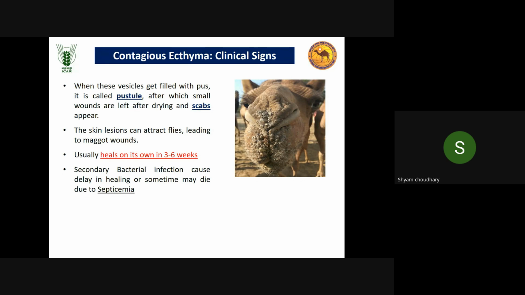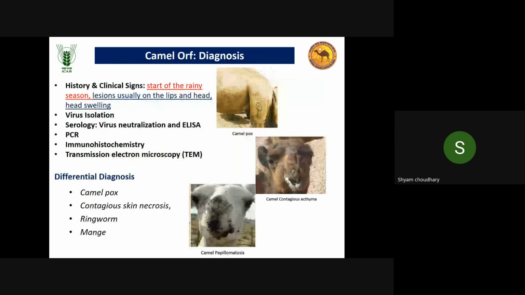So due to this pain, anorexia will happen, and ultimately weakness and production will be lost. Usually lesions will heal on their own in 3 to 6 weeks. But if they get a secondary bacterial infection, then there may be septicemia.